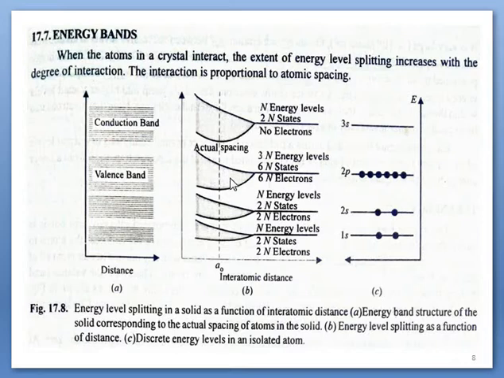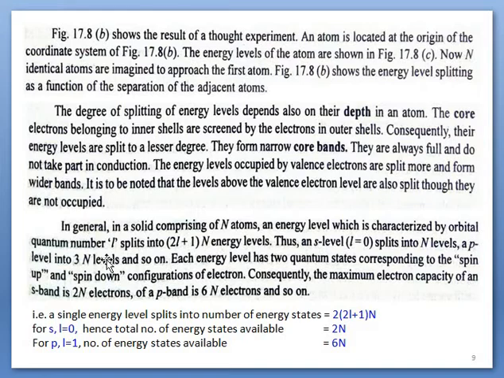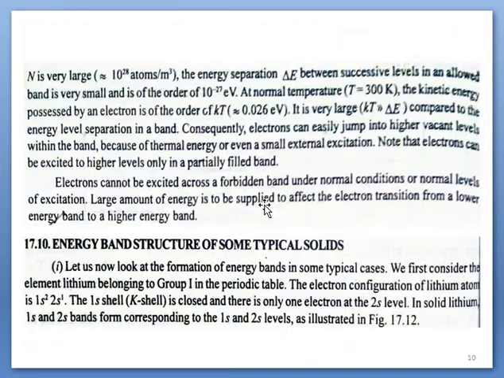In the coming slides, these energy states will not be mentioned, only energy levels. If energy levels are shown, then they will be multiplied by 2, and the number of electrons occupied will also be multiplied by 2. Let's talk about a few other points. These points have already been discussed.